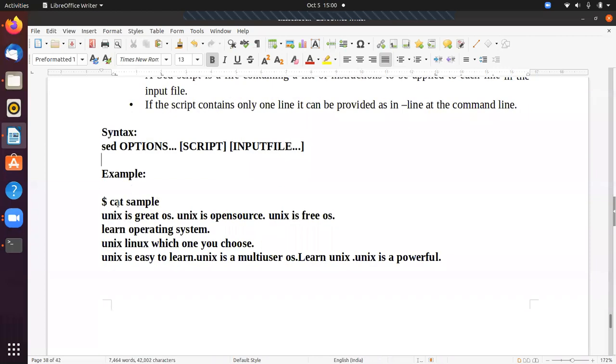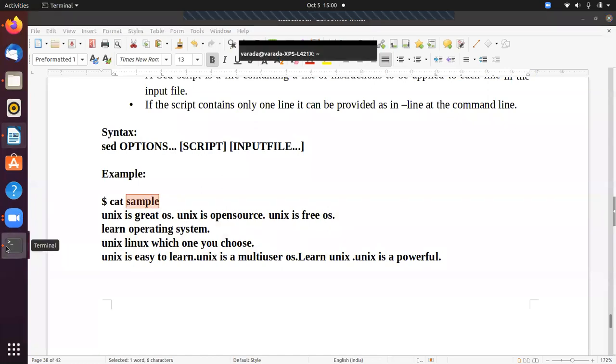So we can discuss an example for better understanding. This is the sample file. I hope it is visible to you. In this sample file, I'm going to store this data: Unix is great OS, Unix is open source, Unix is free OS. Like that, we have four lines. Now I save this content in one file. The file name is sample.